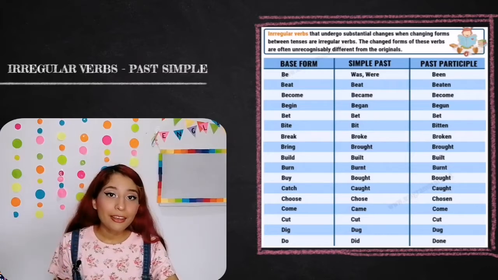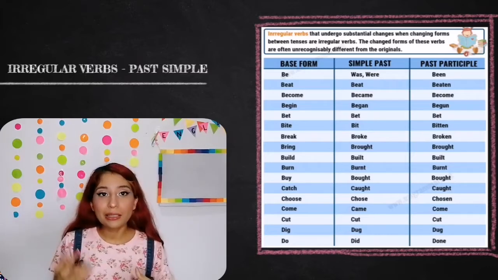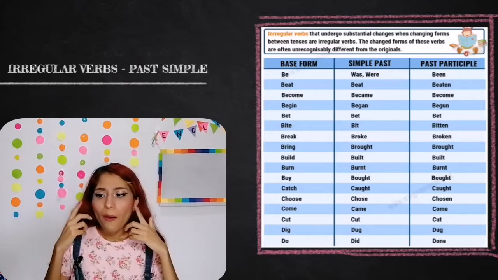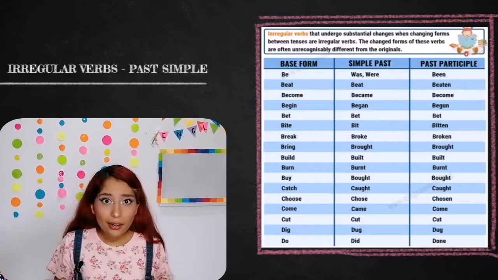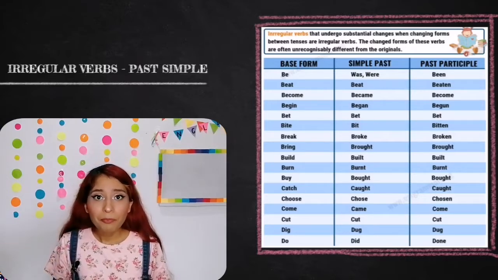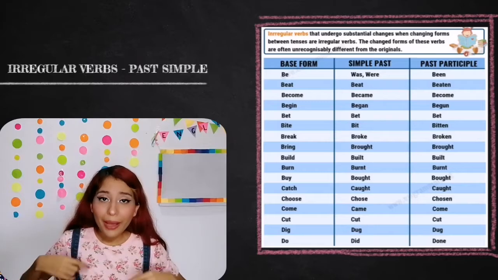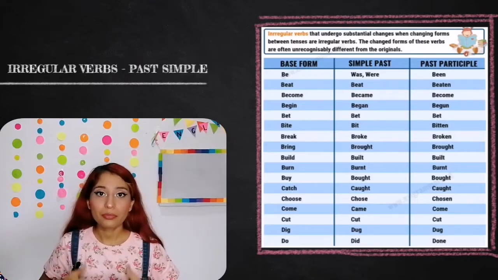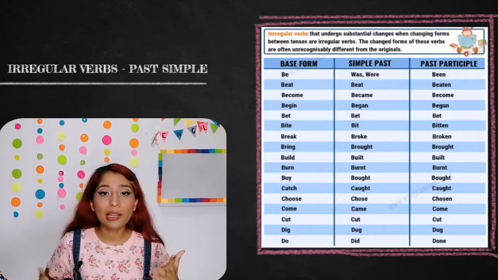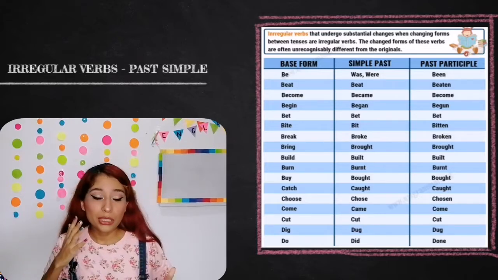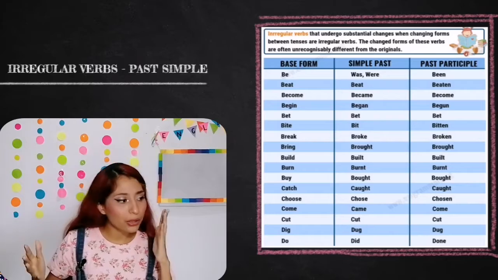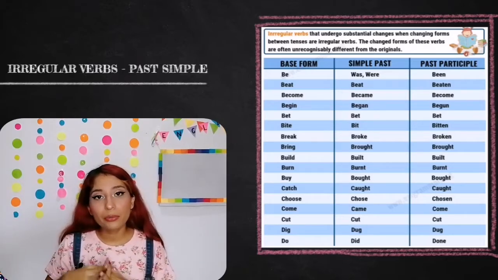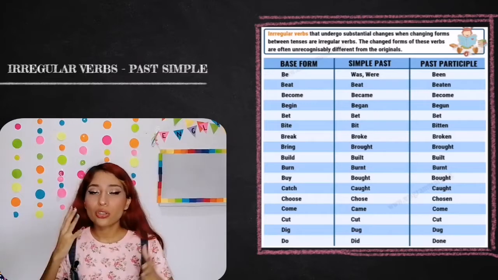It means, in different words, that there is no rule to know which verbs are regular and which verbs are irregular. You just need to learn by practicing and practicing and reading and reading. That's the only way that you are going to learn and to notice and to identify which verbs are regular and which verbs are irregular.